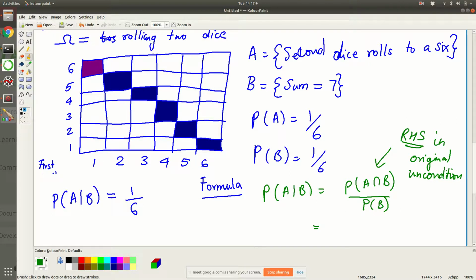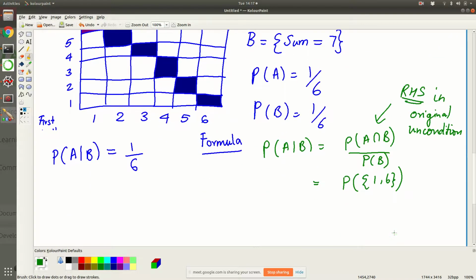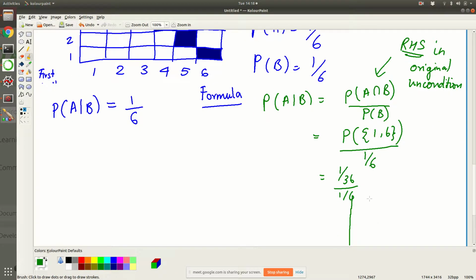So now I am asking, in the original space, what is the number of ways in which I can have the second dice roll to a 6 and the sum being 7. That only happens in this, right? So P of A intersection B is actually P of (1, 6). I hope this is clear to everybody. And P of B, as before, is 1 over 6. So it is one outcome in this 36 outcome space, 1 over 36, divided by 1 over 6, which is equal to 1 over 6.